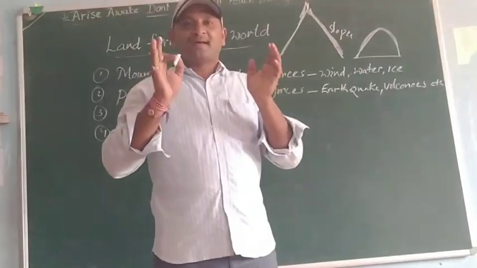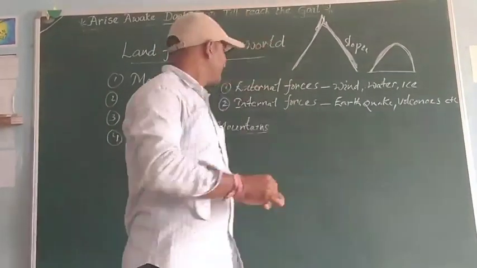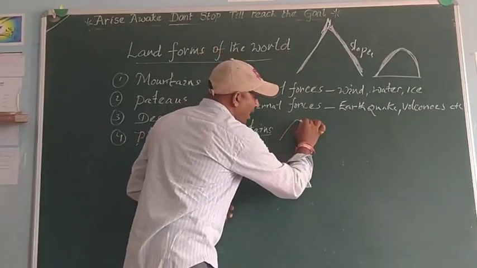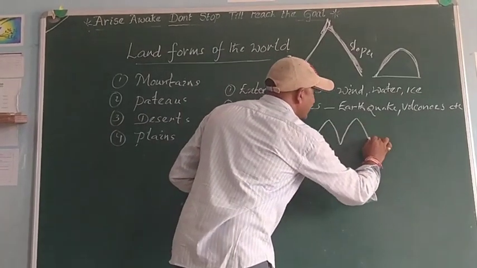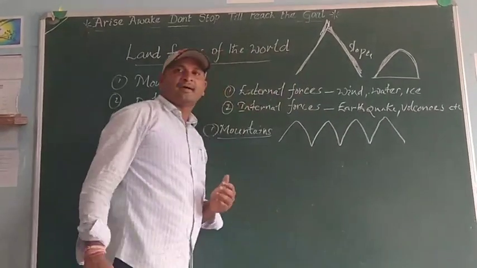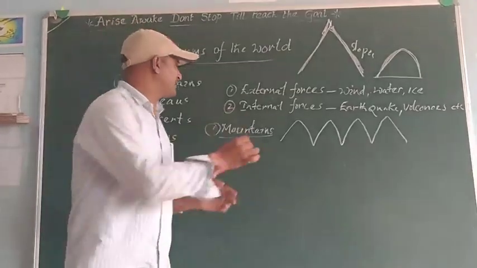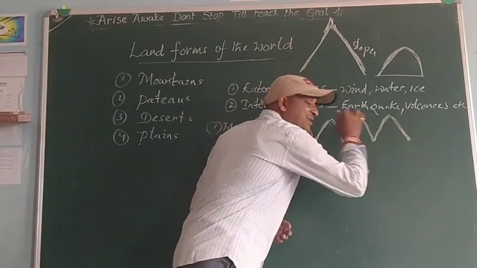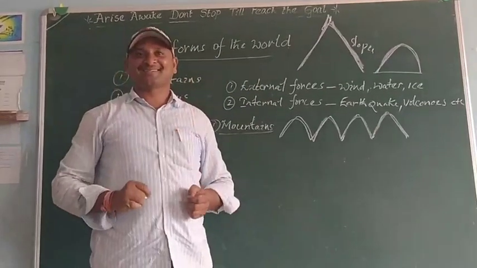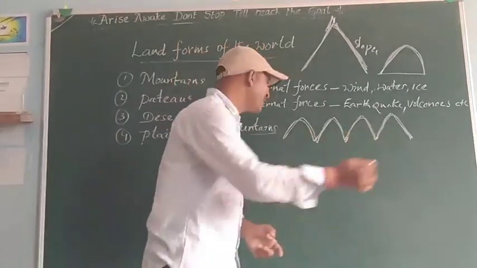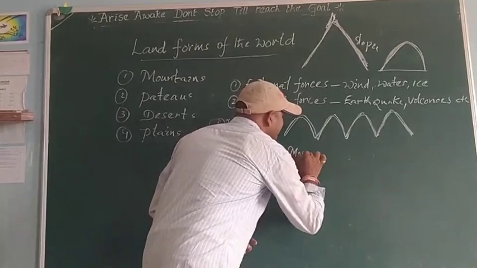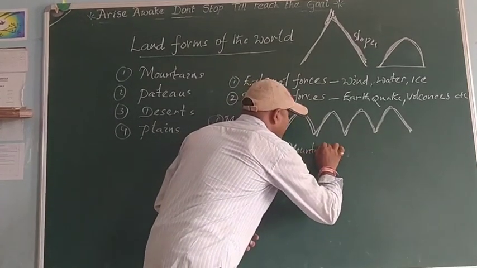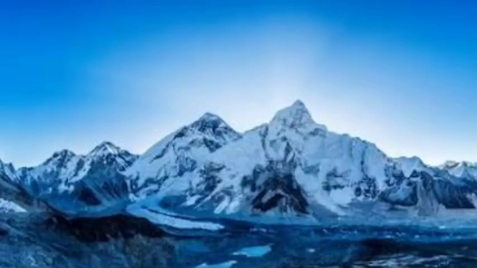Generally, mountains occur in a chain of long rows like this. These long rows of mountains are called mountain ranges.